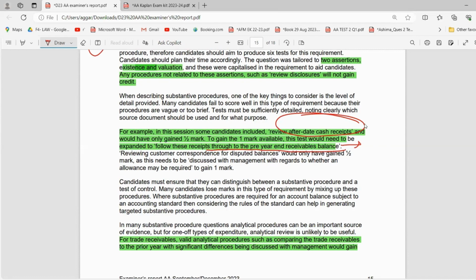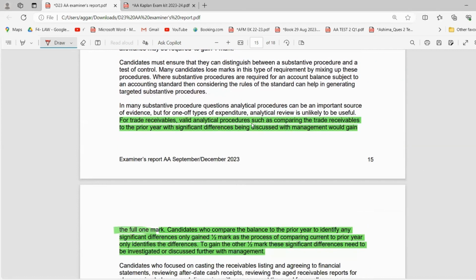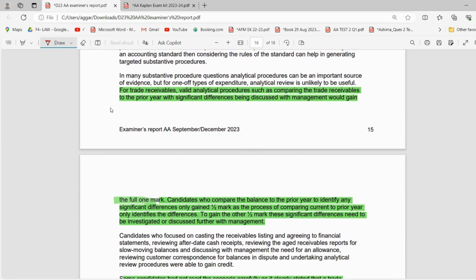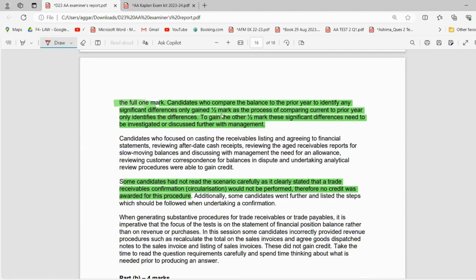So follow these receipts through the period. You have to complete your answer. Completion of the answer is very, very important. Then trade receivables, valid analytical procedures such as comparing the trade receivables to prior year, significant. Again, these are generic ones. Candidates who compare the balance to the prior year to identify any significant differences only gave half a mark, as the process of comparing current to prior year only identifies the difference. To gain the other half mark, significant differences need to be investigated and discussed with the management. So if you only write compare this to the prior year, so what? I'm comparing, now what should I do? You have to discuss or investigate it further, also discuss with the management, right?